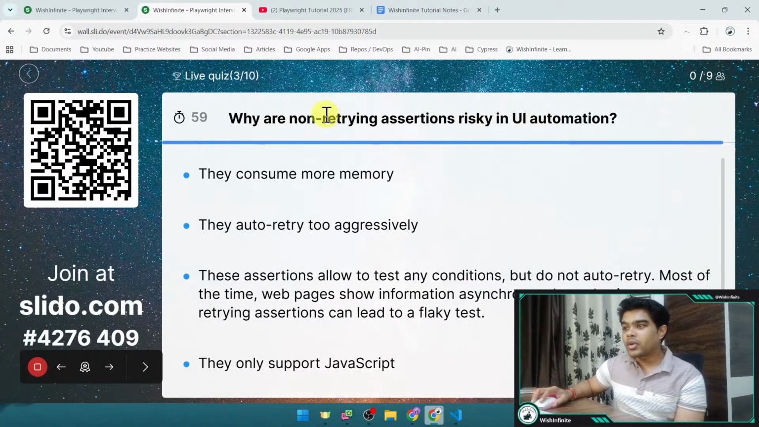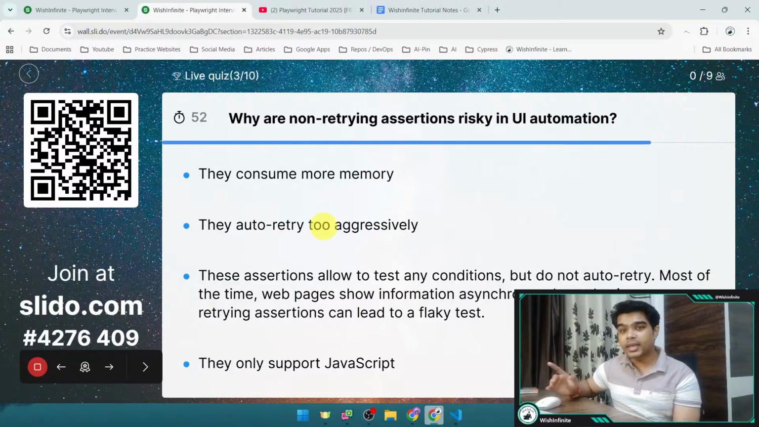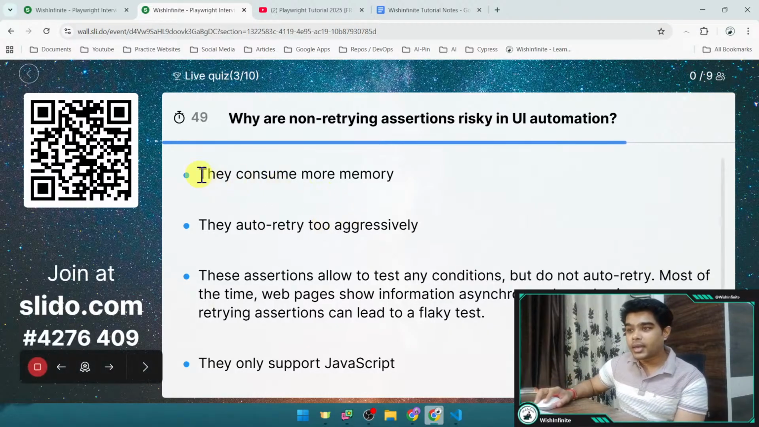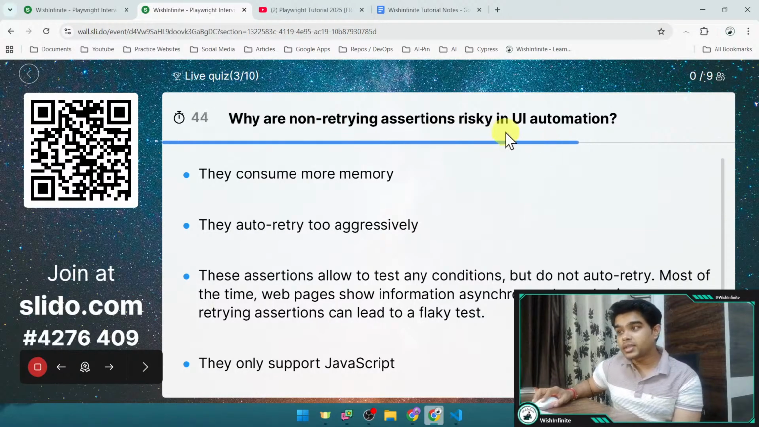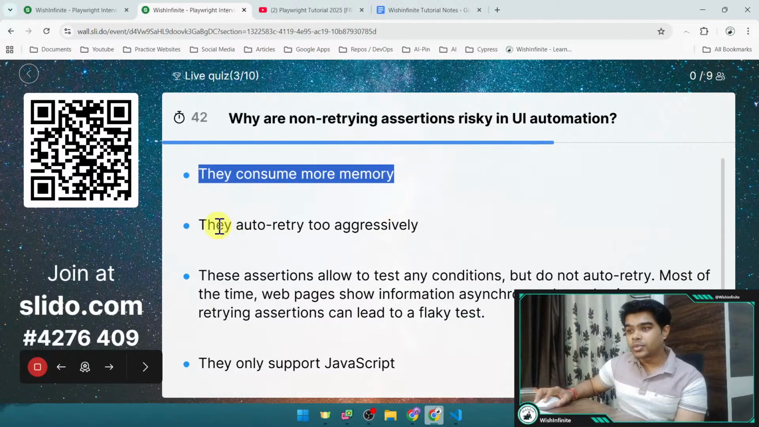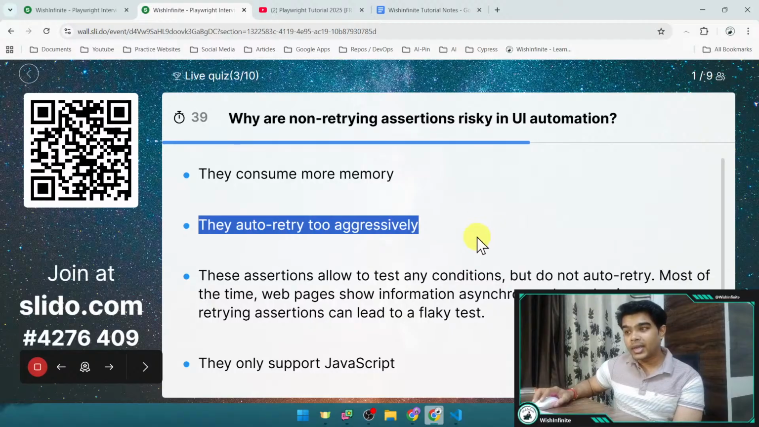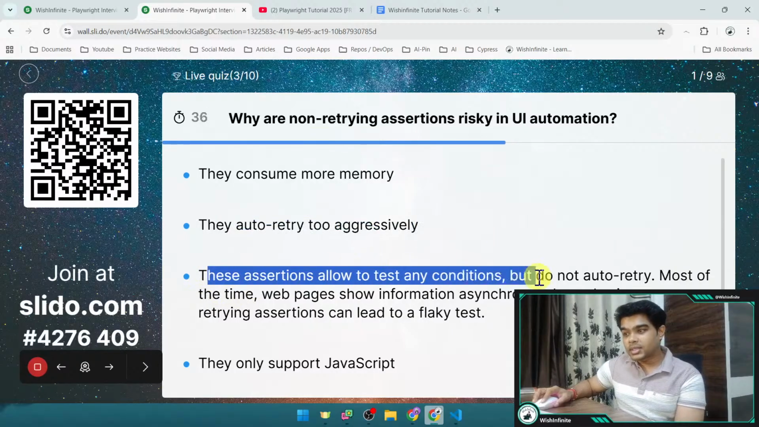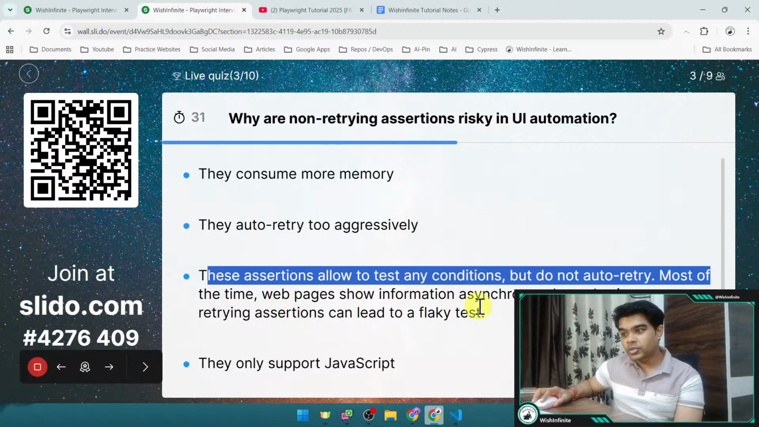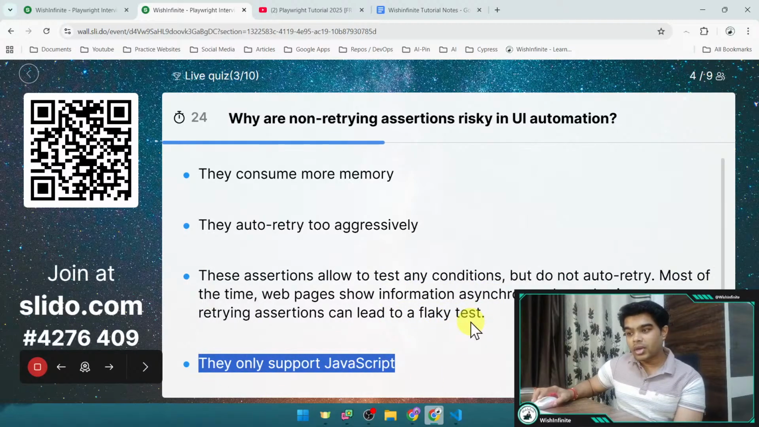So why are non-retrying assertions risky in UI automation? During the video also I have told you that we should avoid non-retrying assertions if it is really not needed. And here are all the different options for why non-retrying assertions are risky in UI automation. They consume more memory. They auto-retry too aggressively. These assertions allow to test conditions but do not auto-retry. Most of the time web page shows information asynchronously, and using non-retrying assertions can lead to a flaky test. And the fourth one is they only support JavaScript.